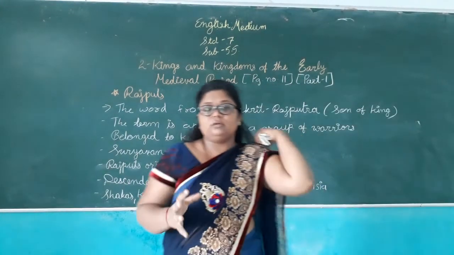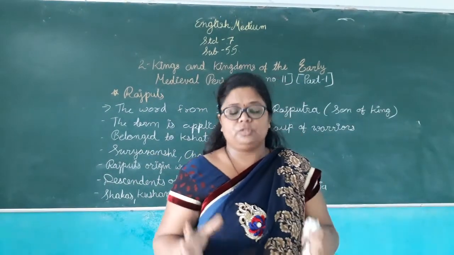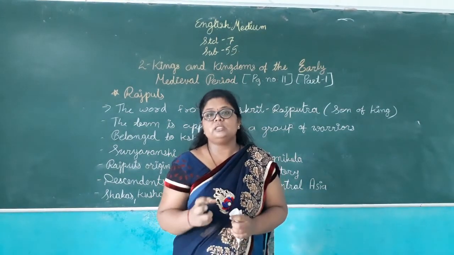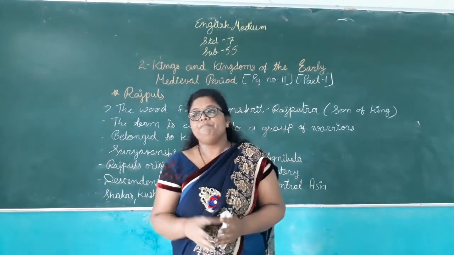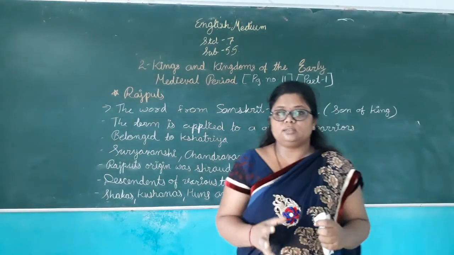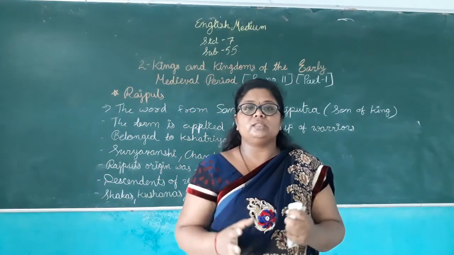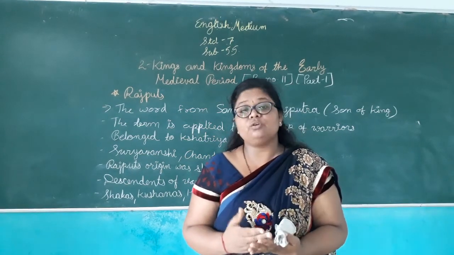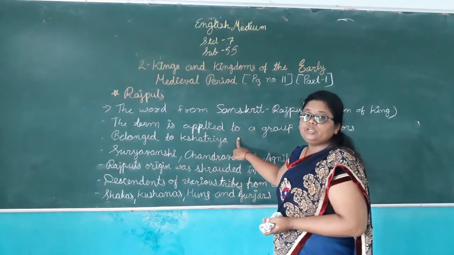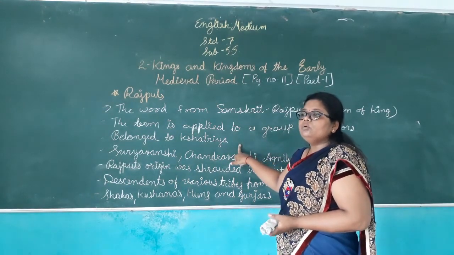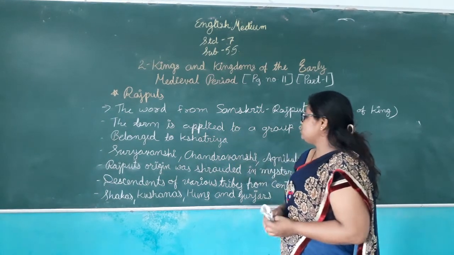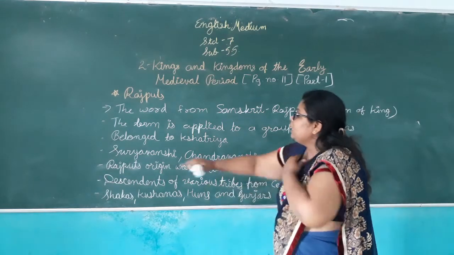So here we have the word Rajput. What is the meaning of Rajput? Rajput is a Sanskrit word that means Rajputra, the son of a king. The term is applied to a group of warriors, and this is the name given to that group. They belong to the Kshatriya, the people who fight the battles. Here we have three groups: Suryavanshi, Chandravanshi and Agnikula.